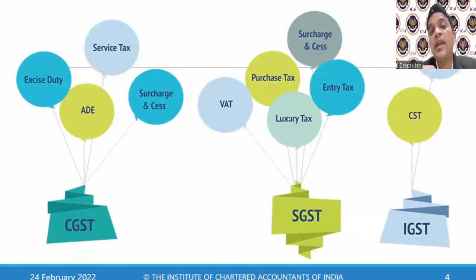Now, what will I pay when I do any import or export? When I import something, I will pay customs duty. Earlier, I used to pay customs duty plus CVD and SAD.